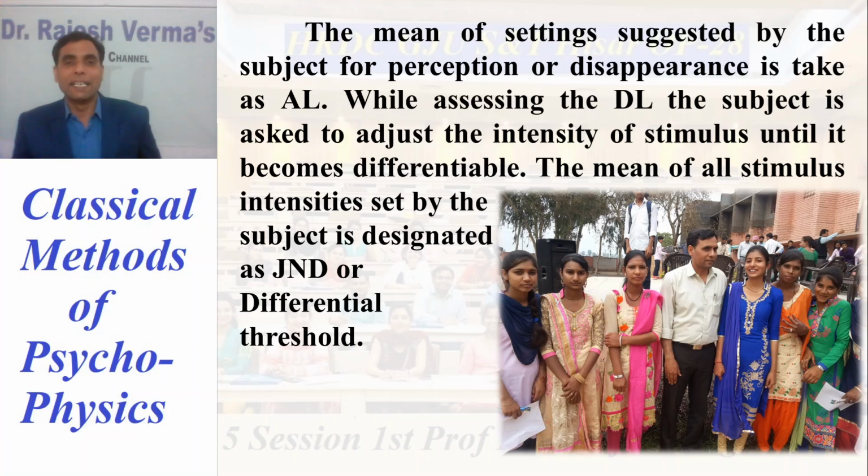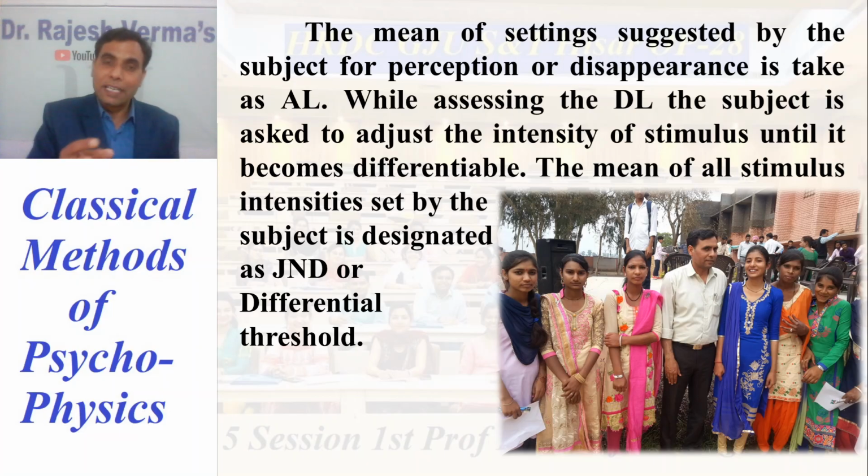So how do we calculate the AL here? You ask the subject to take this knob in their hand and you say start, and they keep regulating the values of the stimulus. The moment they hear it, they say I hear it, and you note at which decibel the individual heard the sound. Then again it keeps on decreasing. At the moment they are not able to hear the sound, you have to note that down. This way you note down all the observations and find the average of those observations, and that will be your AL, absolute limit or absolute threshold.